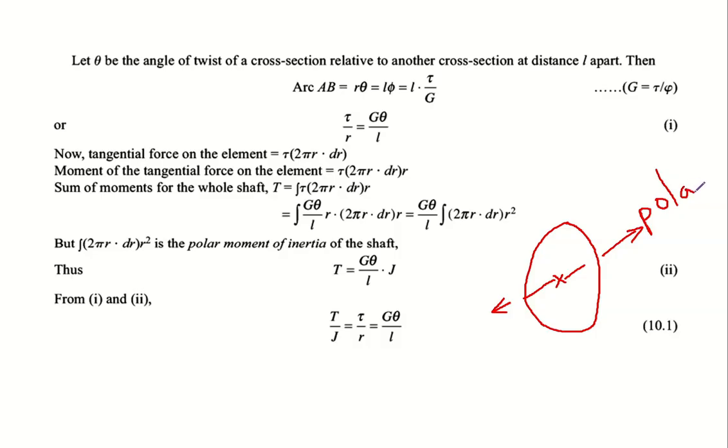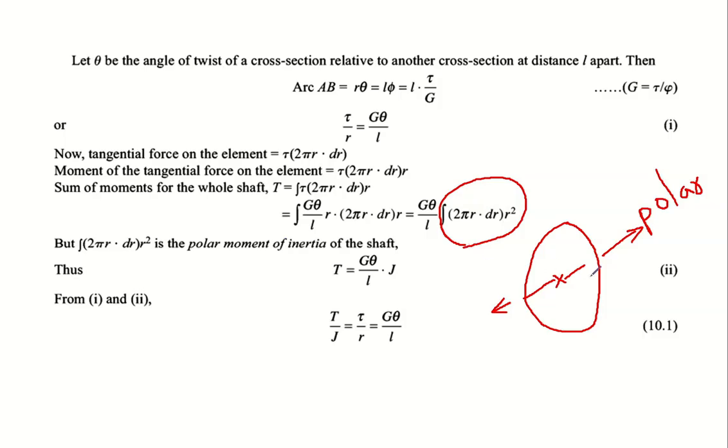So the moment of inertia of this cross section about this polar axis is given by this equation. You can refer back to your basic engineering mechanics textbook, where this equation is given as such. So this directly we can write as the polar moment of inertia.